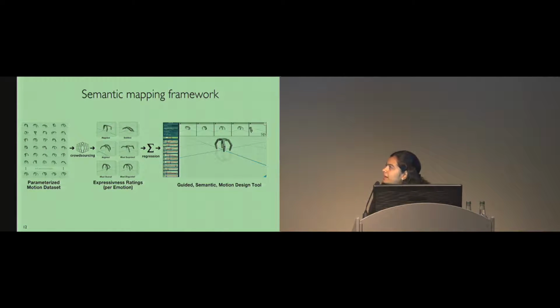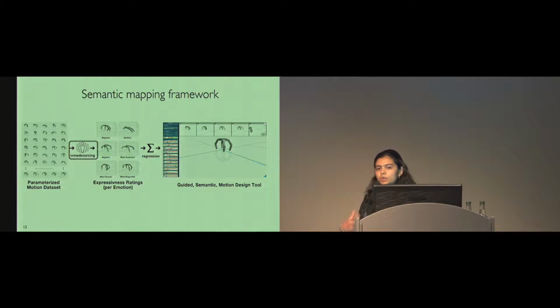Geppetto is powered by a semantic mapping framework that maps the low-level motion parameters of a robot to the high-level semantic properties of the behavior. We start with a parameterized motion dataset synthesized in simulation by randomly sampling the parameters, and then we use crowdsourcing to evaluate the motions in our dataset.